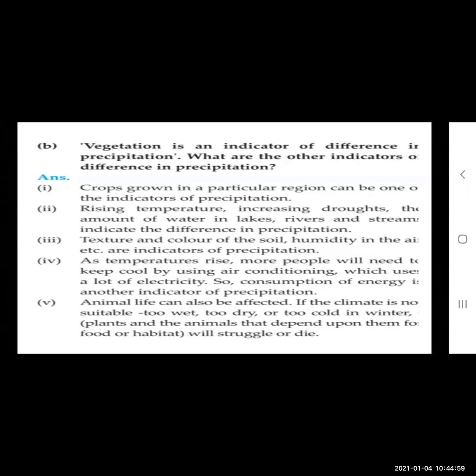Animal life can also be affected if the climate is not suitable. Too wet is there, or too dry is there or too cold is there in the winter. So the animal life is also affected. So it should be in proportion. Too wet or too dry, too cold in the winters, plants and animals that depend upon them for food and habitat will struggle or die. So the animals are dependent on the plants. So if the vegetation is not there in that area, the animals will also not be able to survive. Okay.